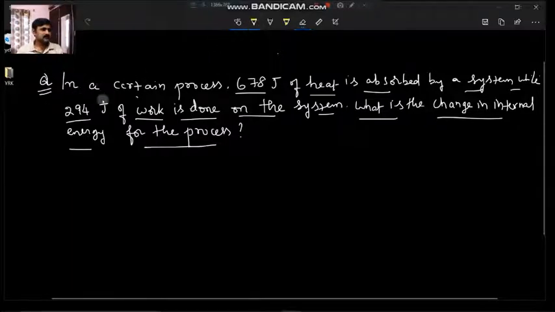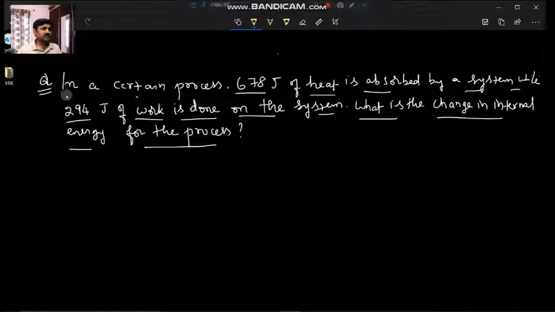We have a certain process. In that process, about 678 joules of heat is absorbed by a system. That means the Q, what we call heat in thermodynamics, is positive 678.